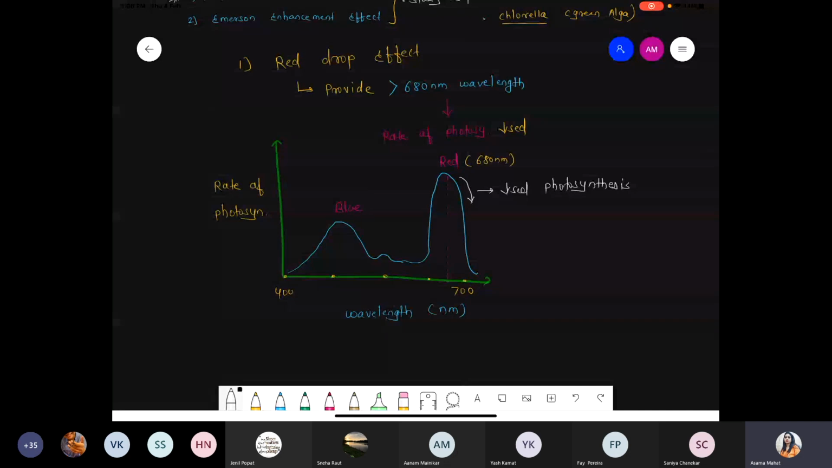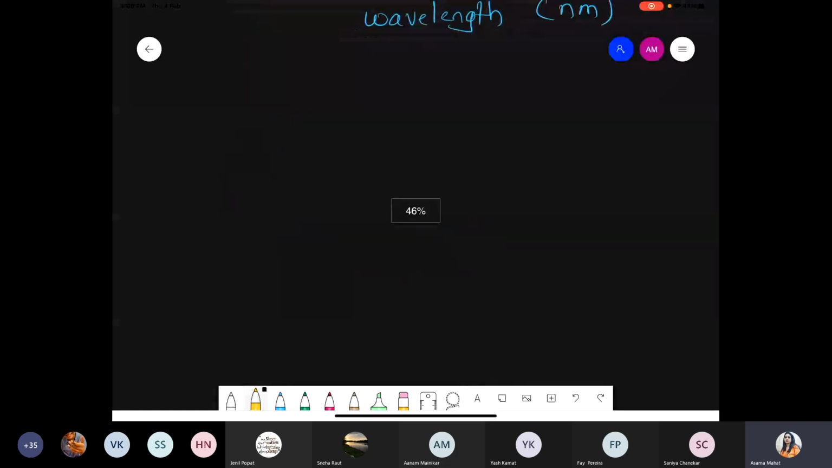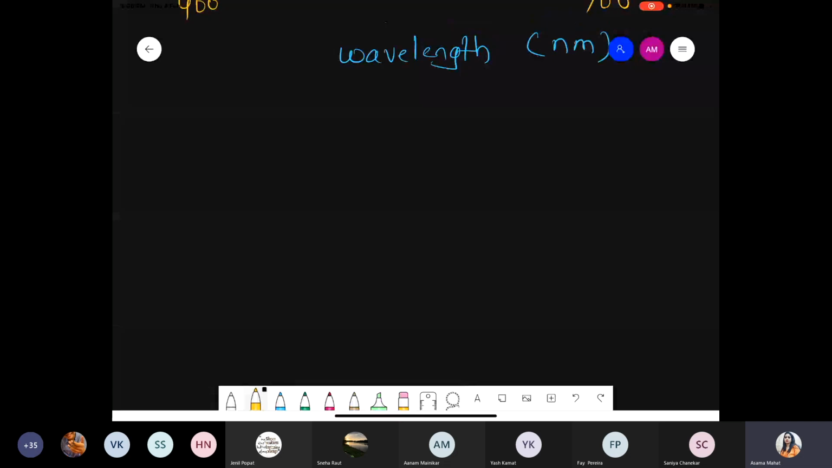Chalo. Next point we are talking about the Emerson enhancement effect, which is studied and explained by scientist Robert Emerson by using experimental material, monochromatic light, and the chlorella, which is a green algae. Second experiment we are talking about, that is the Emerson enhancement effect. So first of all, I am writing the summary and then I'll try to explain with the help of the graph. So enhancement effect means what? Means something we are getting more. So what is the meaning of the enhancement effect?